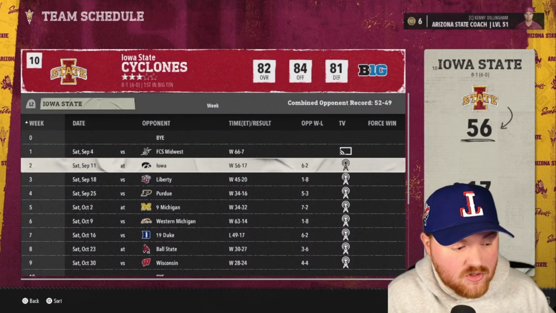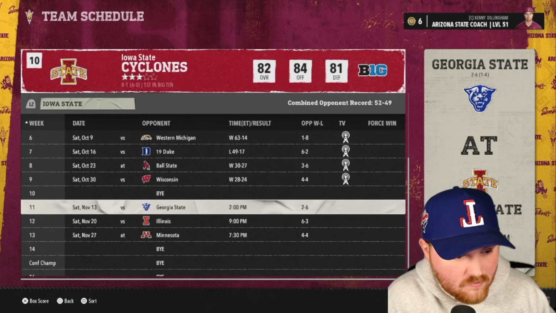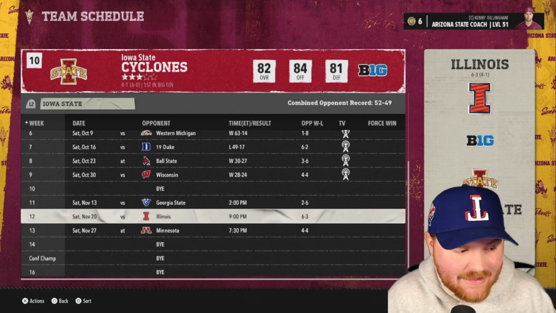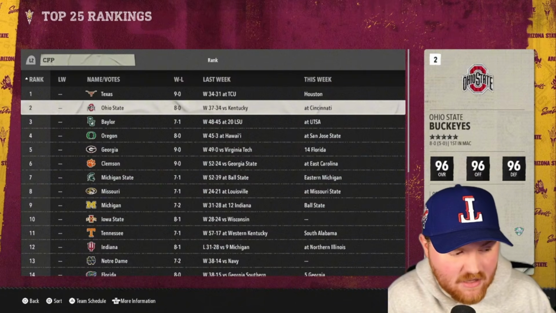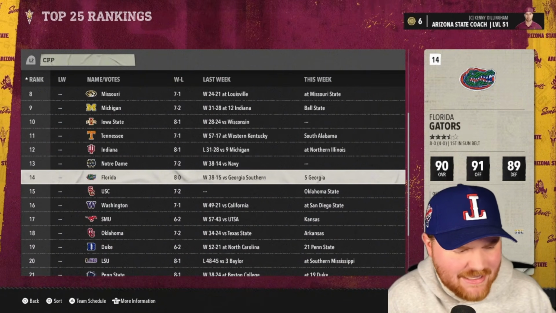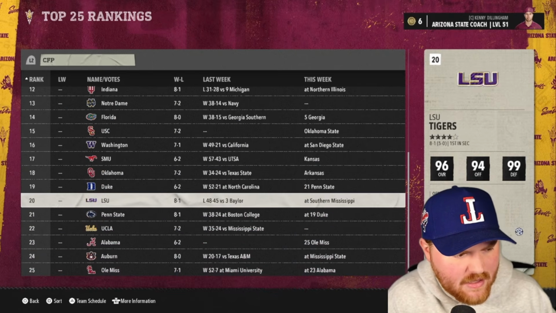Iowa State has gotten killed the first 2 years, but they've made it to the playoff 2 years in a row. They have a pretty easy schedule the rest of the way. So hopefully they can get back in there. Maybe Iowa State can make a move at the end of the season. Florida is 8-0 on the outside looking in. I think they had a good season last year too, but not looking great for them.